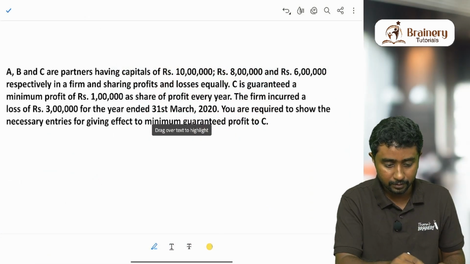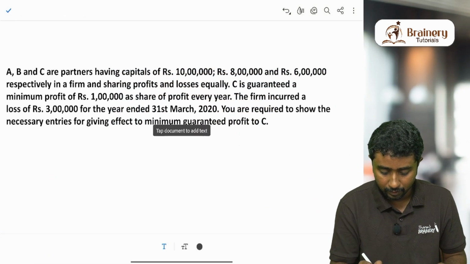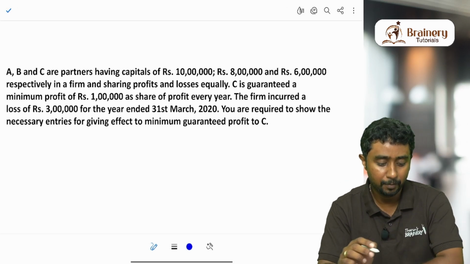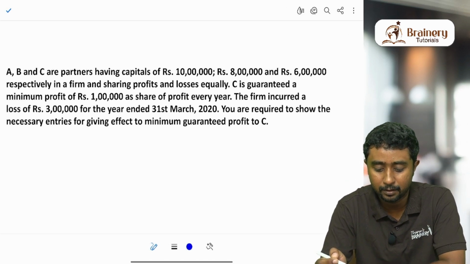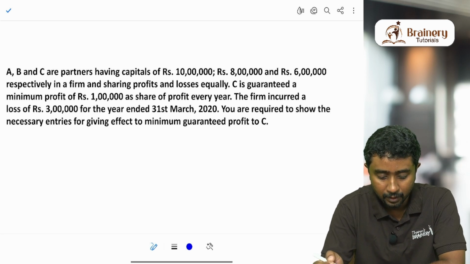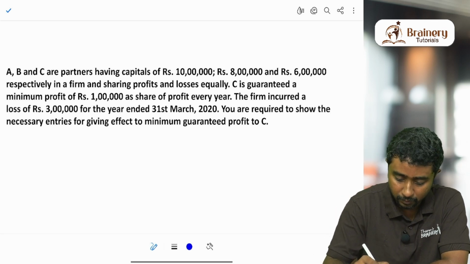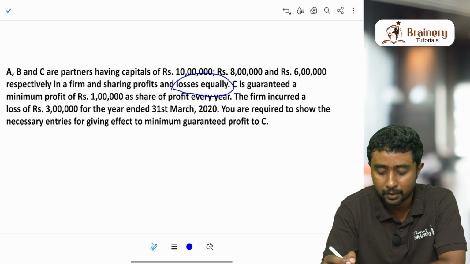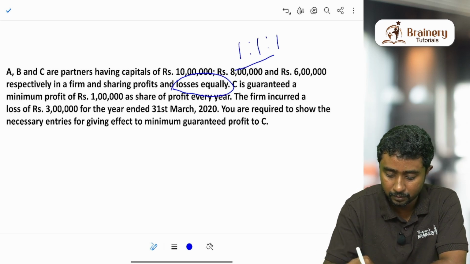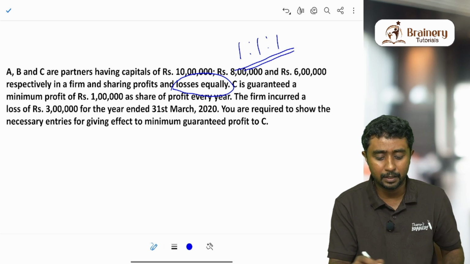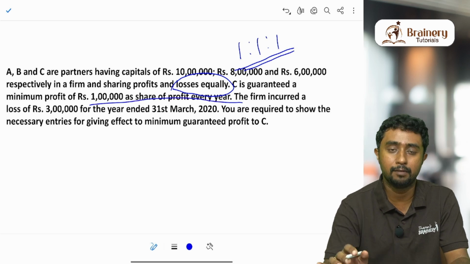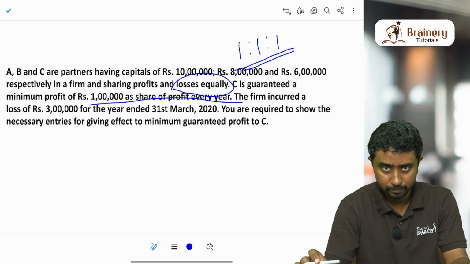So as you can see on the screen, there is a question where they say A, B and C are partners having capitals of 10 lakhs, 8 lakhs and 6 lakhs respectively in a firm, sharing profits and losses equally. So we know that their profit sharing ratio is equally again, so basically 1:1. C is guaranteed a minimum profit of 1 lakh as the share of profit every year. The minimum C will get is 1 lakh per year.